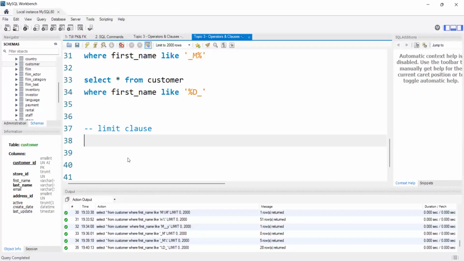At that time I said, if I want to see the top 10 sales, we sort the data with respect to the sales column in descending order. But in my question, I want only the top 10. I said I would explain how to do this later. So we need to use the limit clause. Let me give an example, then you can understand.